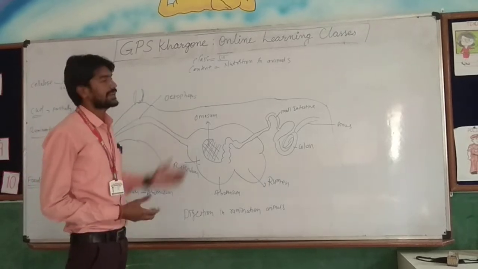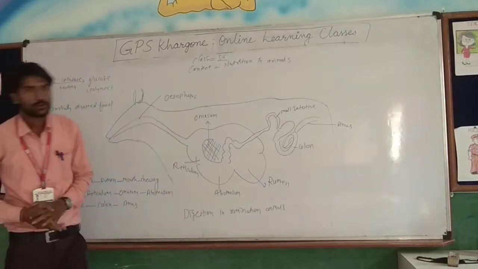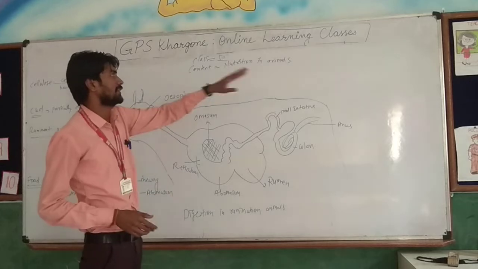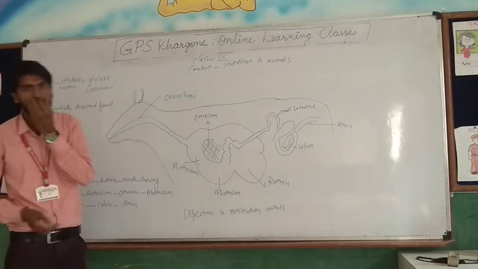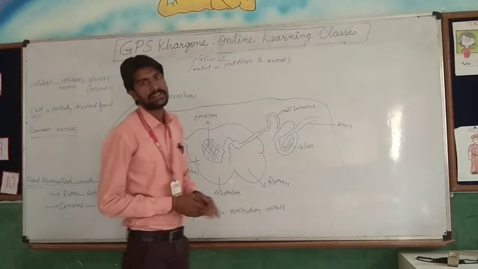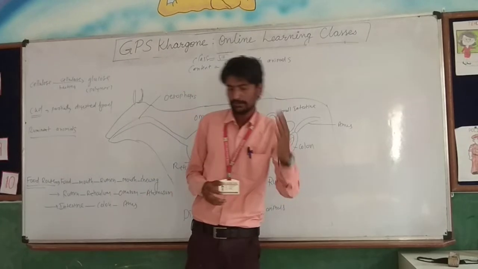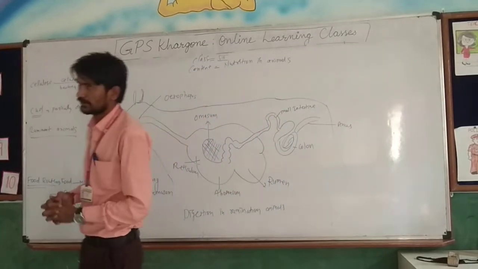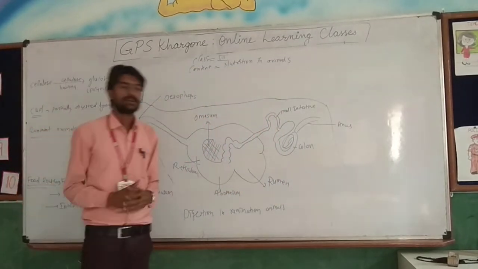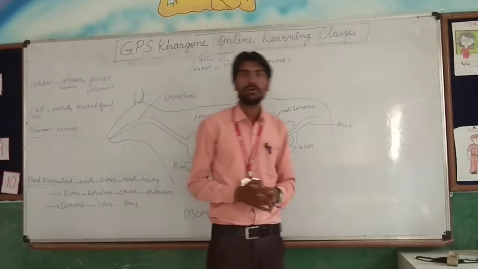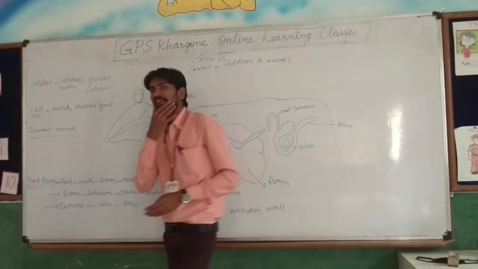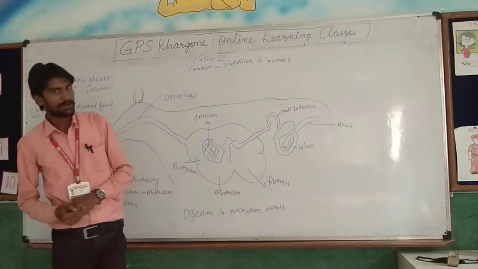That is the second video, or part 2 video, of nutrition in animals. As we have already discussed in part 1 of nutrition in animals, we discussed how digestion takes place in human beings.